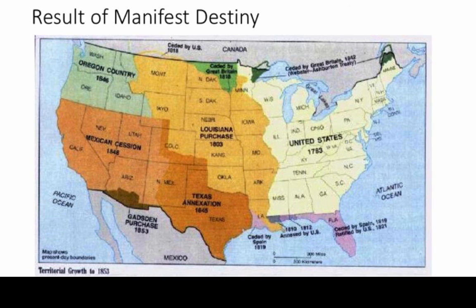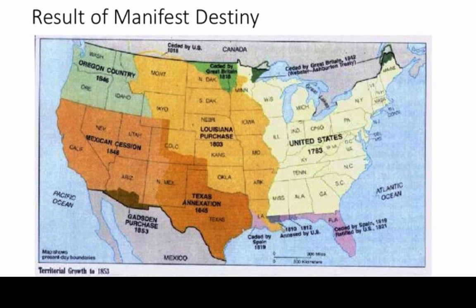So with all these references, all that contextualization, have we fulfilled our destiny? Yes. This map proves that by 1853, we fulfilled our destiny. We went all the way from the Atlantic, all the way to the Pacific. We are going to bring progress. Columbia is flying over all this land that we have acquired by 1853.